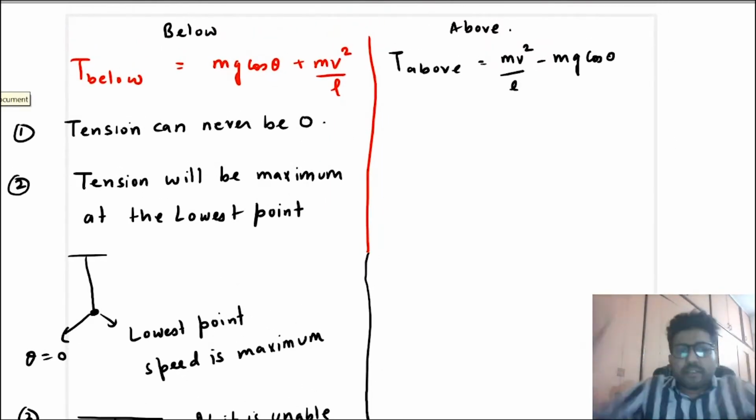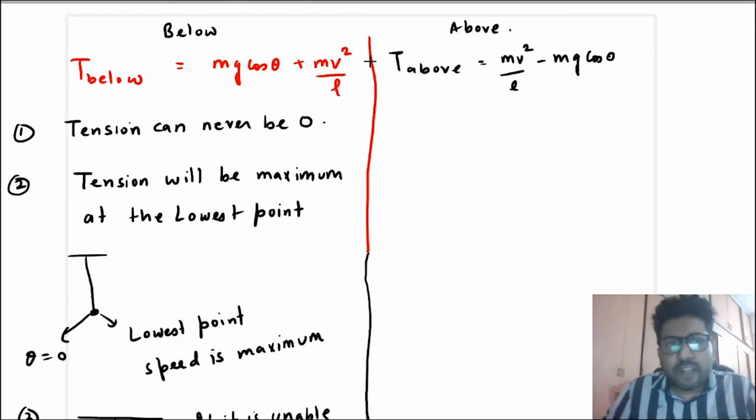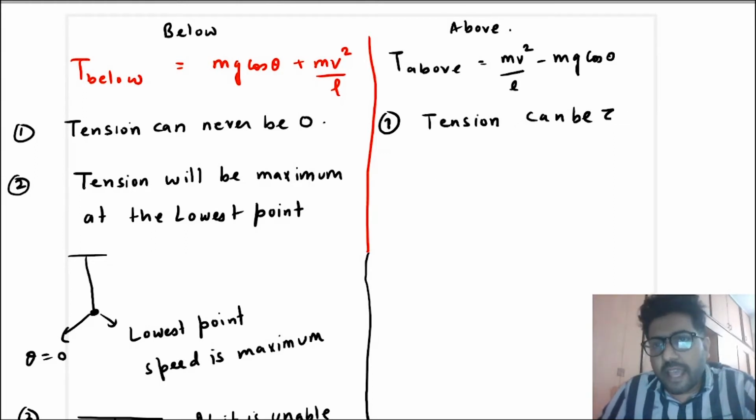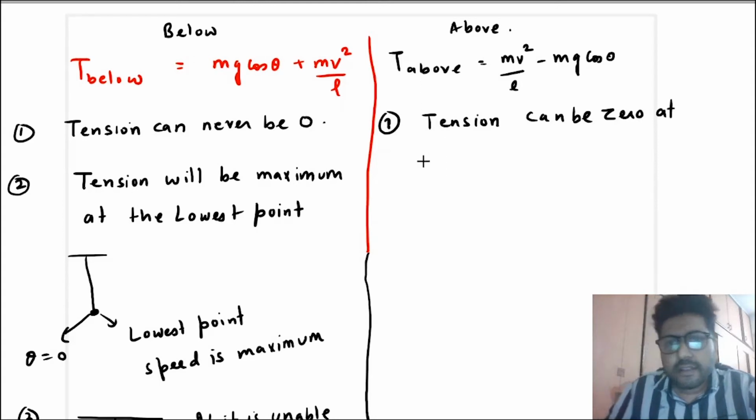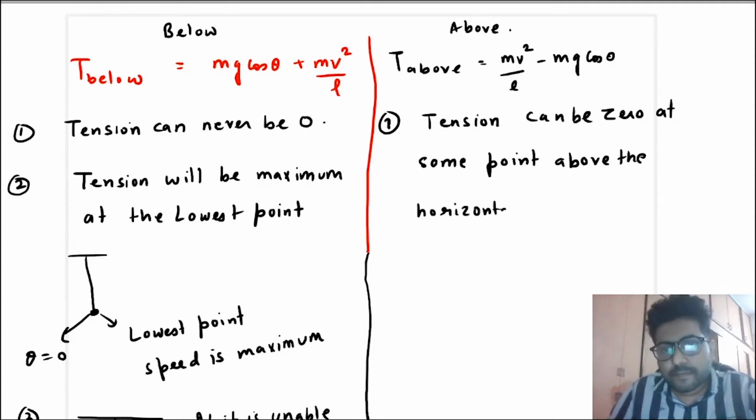Now when you have given it sufficient speed to reach above the horizontal line, the first point was tension above the horizontal line is mv square by L minus mg cos theta. See, in this case, tension can be 0 at some point above the horizontal line.